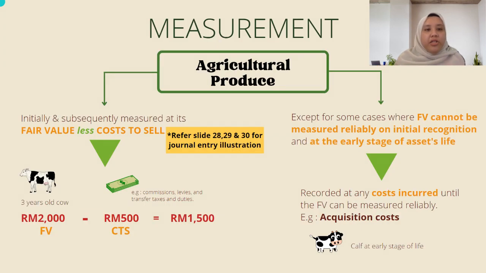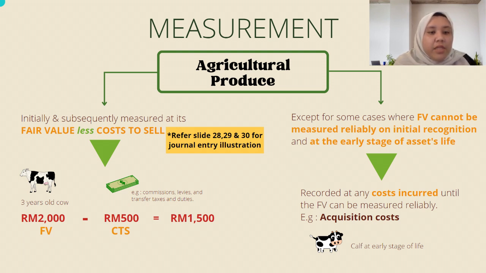The next part is on measurement. The biological asset shall be initially and subsequently measured at the end of each reporting period at its fair value less cost to sell. For example, a 3-year-old cow whose fair value can be measured reliably based on the age has a fair value of 2,000 ringgit, which will be deducted with its cost to sell of 500 ringgit. For example, any cost of commission, levies, transfer taxes, or duties. So the measurement amount to be presented will be 1,500 ringgit. For more details, please refer to slides 28, 29, and 30 for further journal entry illustration.